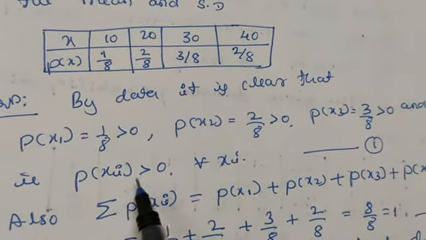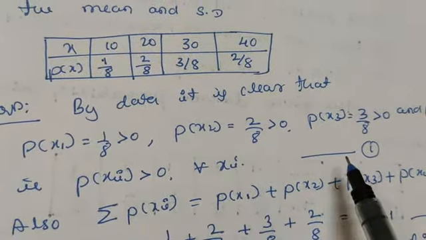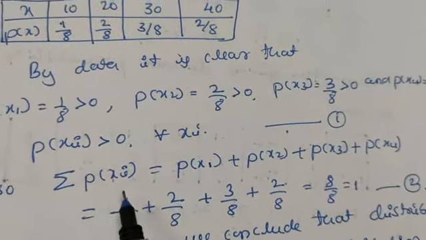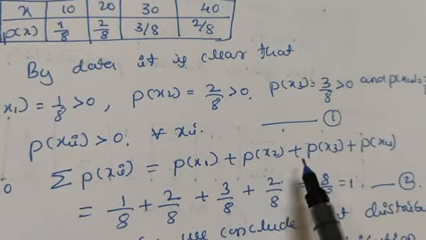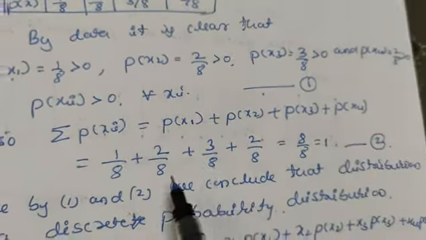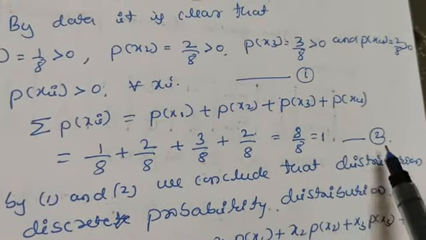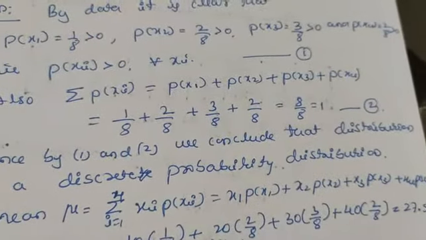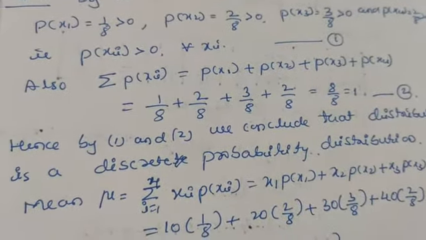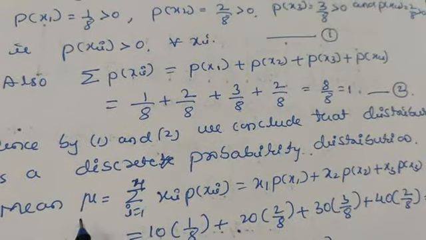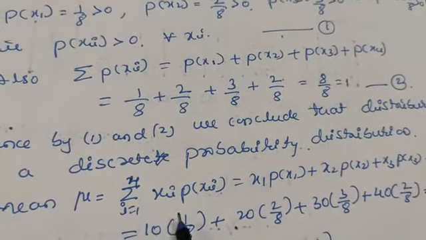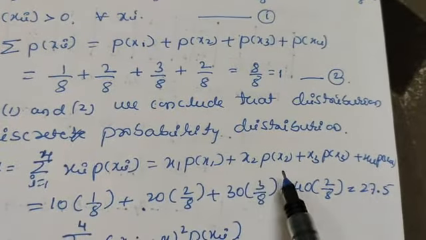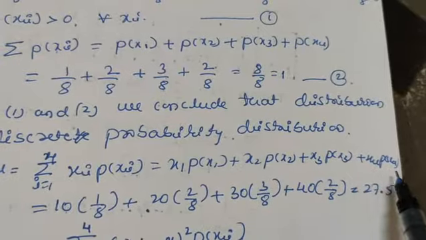We know that p of xi is greater than 0 for all xi. The first condition is satisfied. The second condition is sigma p of xi, that is p of x1 plus p of x2 plus p of x3 plus p of x4. After adding all these we should get 1. So the second condition also is satisfied. Hence from these two conditions we can say that it is a discrete probability distribution. Now we have to find the mean mu, which is sigma i equals 1 to 4 of xi p of xi. If you expand this you get x1 p of x1 plus x2 p of x2 plus x3 p of x3 plus x4 p of x4.